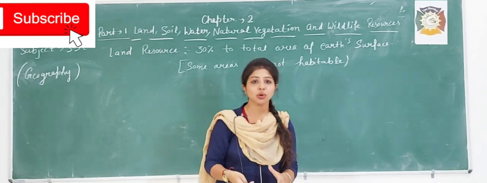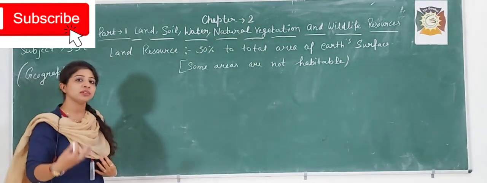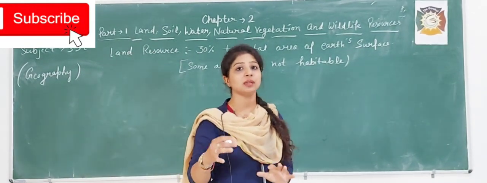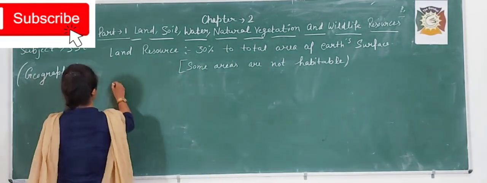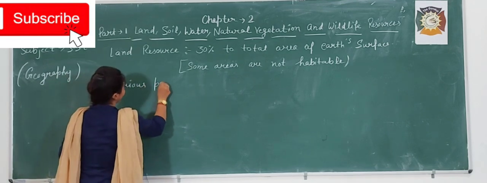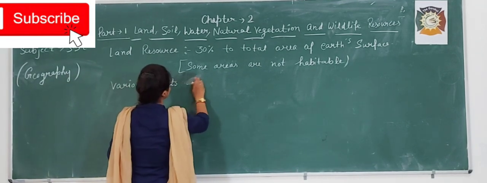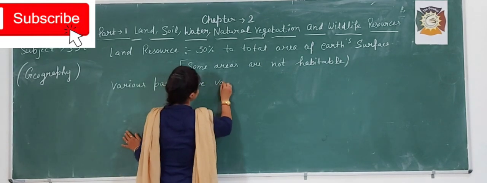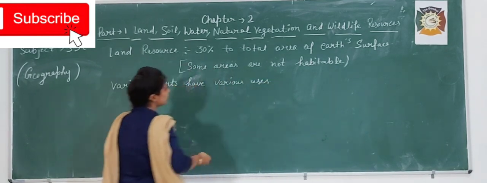These lands are used in various parts, so we can give the heading: various uses, or various purposes.